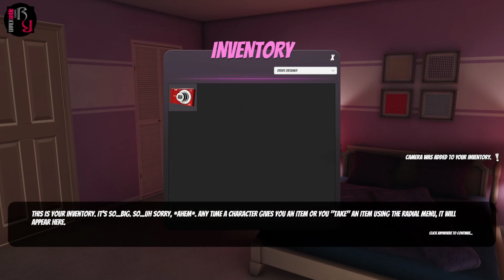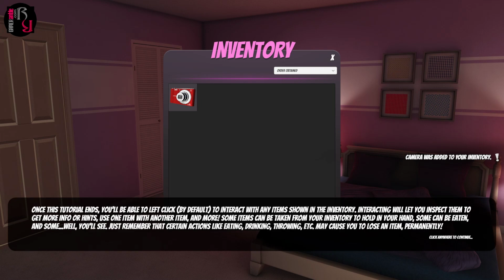Anytime a character gives you an item or you take an item using the radial menu, it'll appear here. Once this tutorial ends, you'll be able to left-click to interact with any items showing in the inventory. Interaction will also let you inspect them to get more info or hints, use one item with another item, and more. Some items can be taken from your inventory to hold in your hand. Some can be eaten and some, well, you'll see.